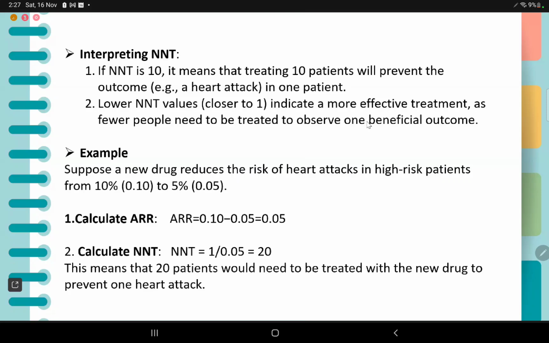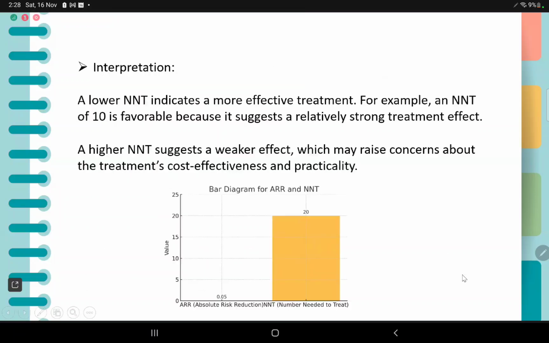patients from 10% to 5%. We calculate the absolute risk reduction, which is 0.05. Calculate the NNT as 1 divided by 0.05, which is 20. Basically, the interpretation is that 20 patients would need to be treated with a new drug to prevent one heart attack. I've included a diagram here just to understand the concept.